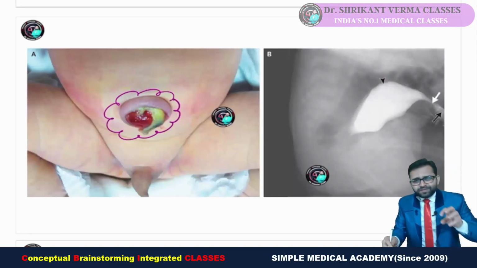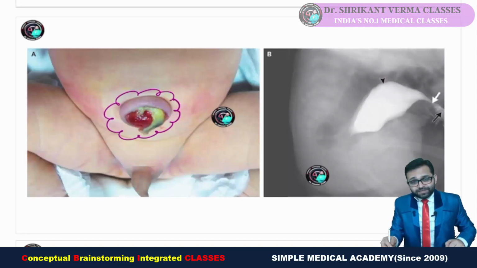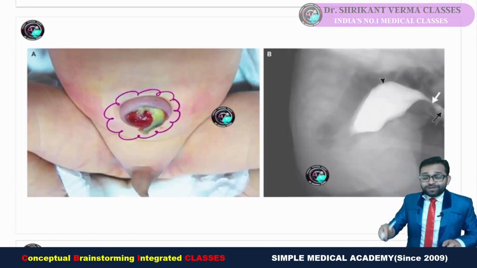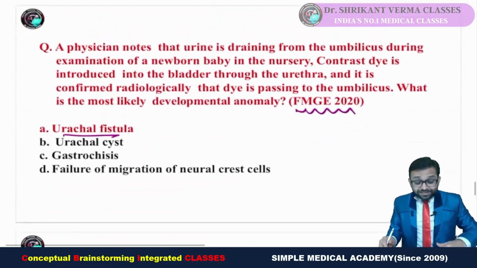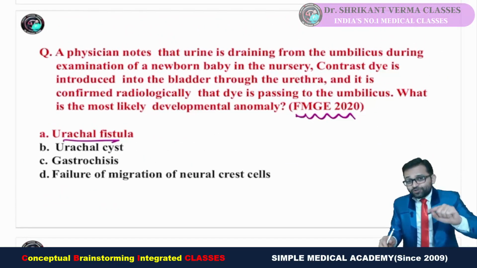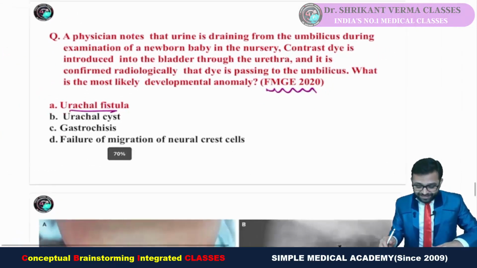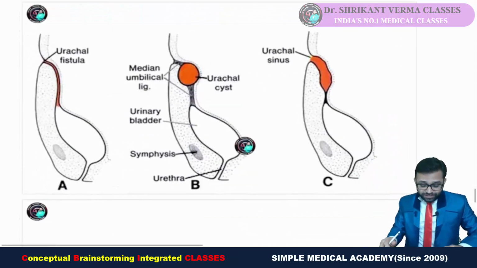One baby is coming who is presenting with urine drops from the umbilicus, because the urinary bladder urachus is getting open here and it is patent. But here the fecal material, meconium, is coming, meaning the GIT tube is opening at the umbilicus. Getting the point? So this was our previous year question.